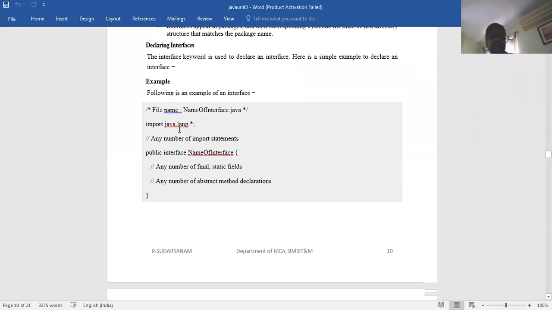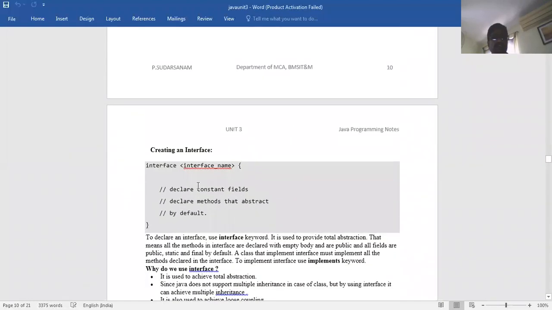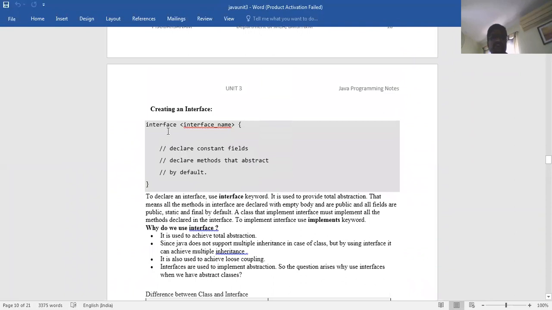Here is import java.lang. Another one is public interface, the name of the interface. We have to write the name of the interface. Any number of static final fields you can write. Any number of abstract method declarations. So you can write any number of methods, abstract methods, all these things can be written. Now creating the interface is nothing but you have to write the interface name. So this is what you have to write.